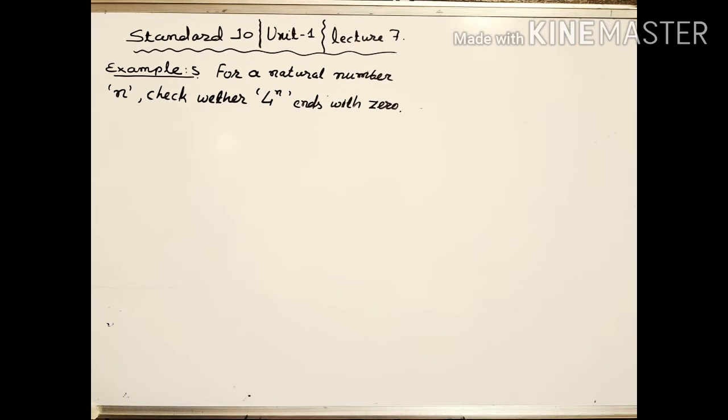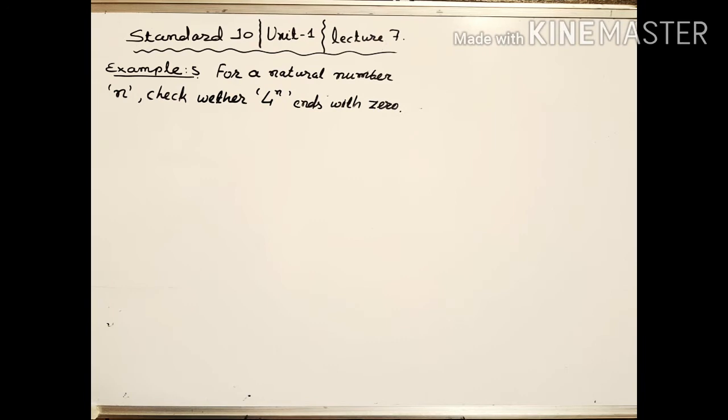In the previous lecture, we learned about the fundamental theorem of arithmetic, and we used it to get the LCM and HCF of various integers. Here, using that theorem, we are given some special questions, and it is in textbook example number 5. For a natural number n, check whether 4 to the power n ends with 0.